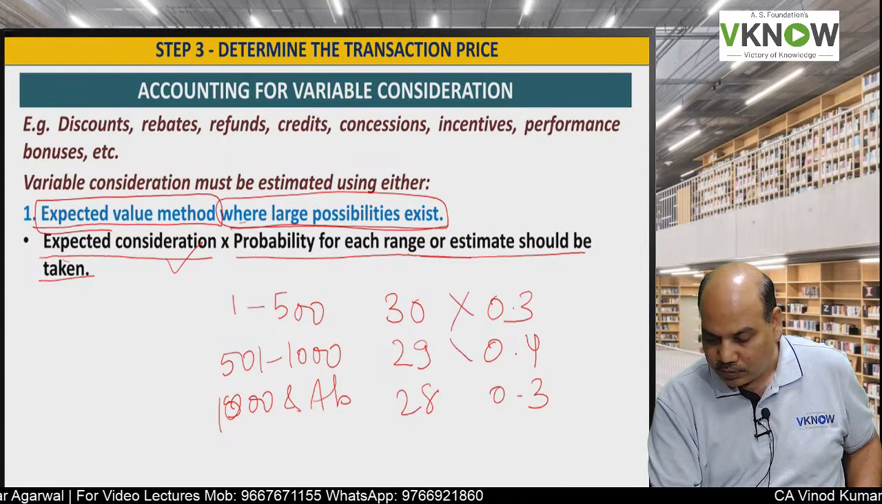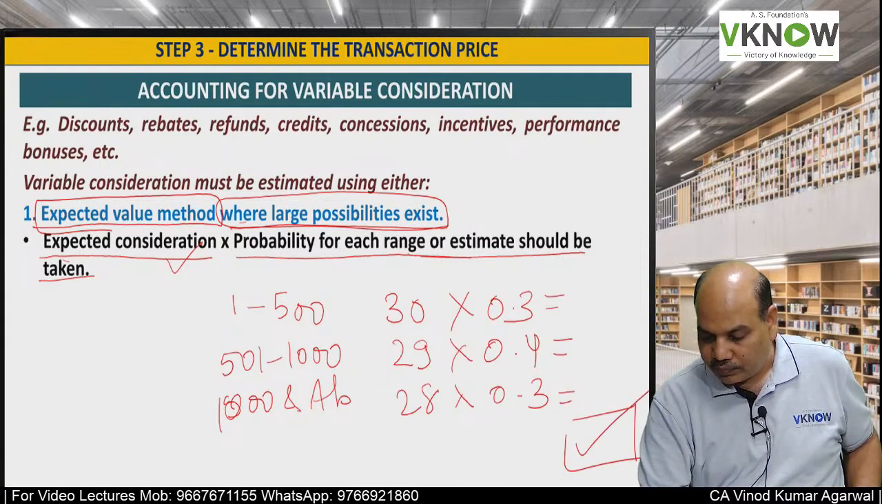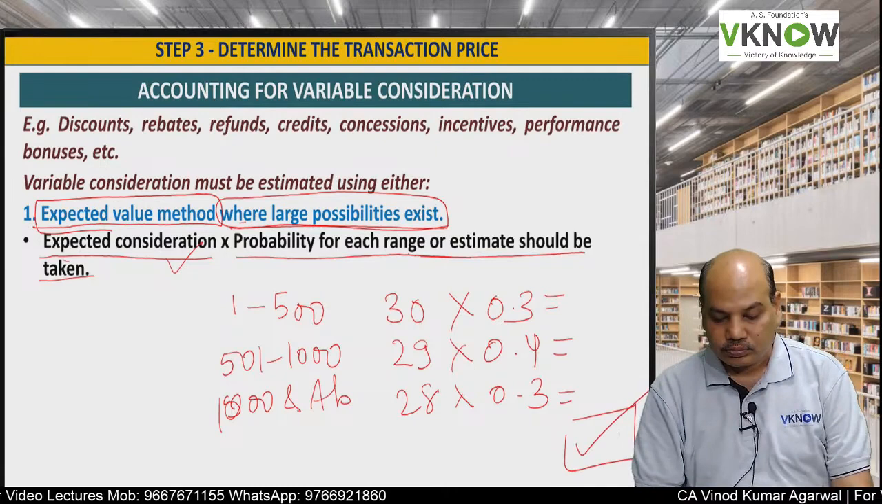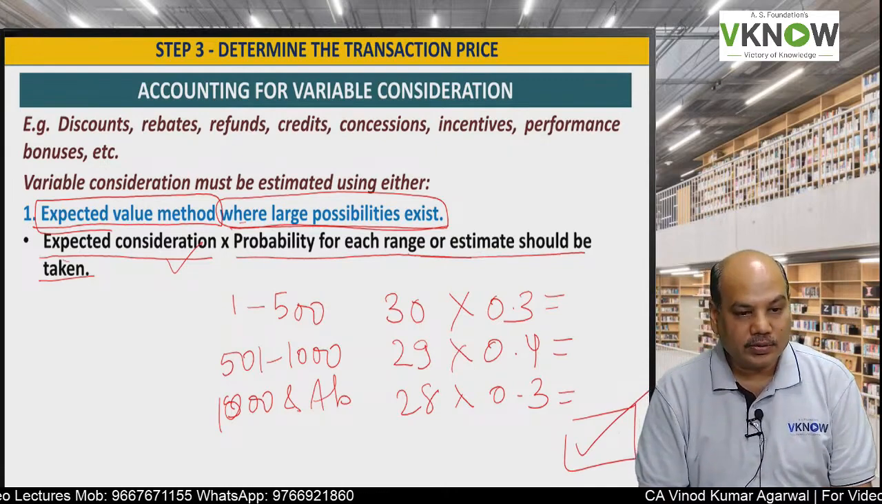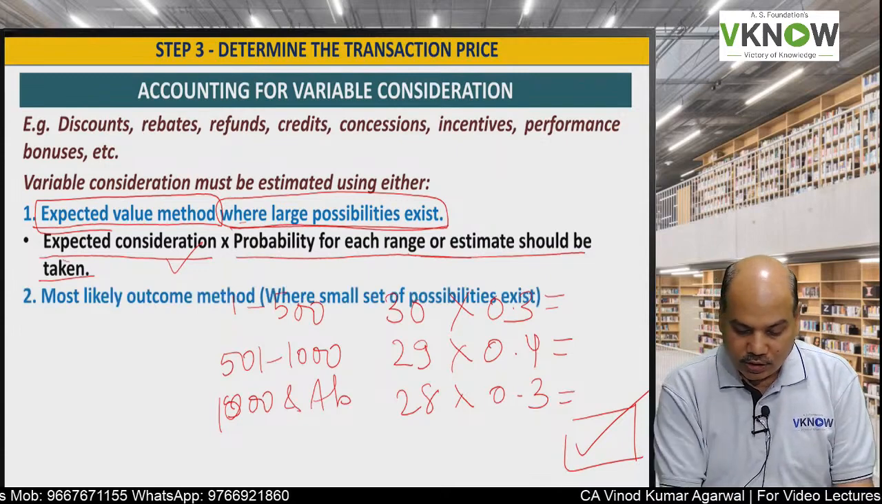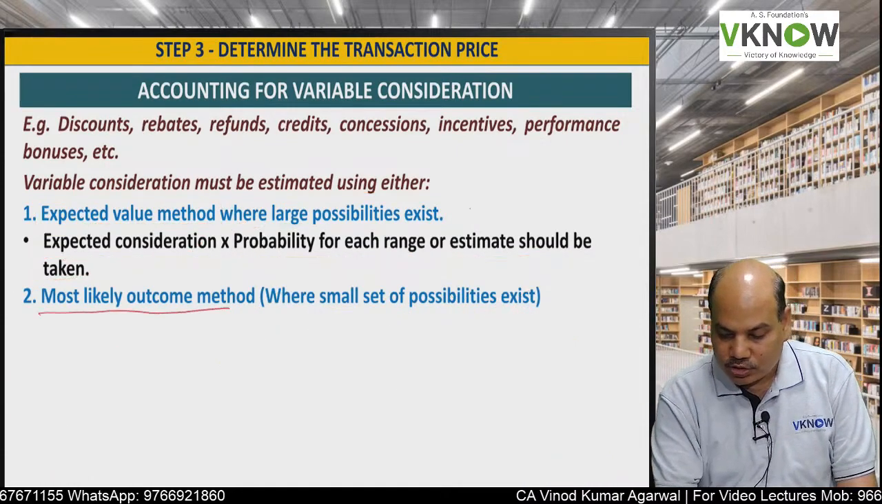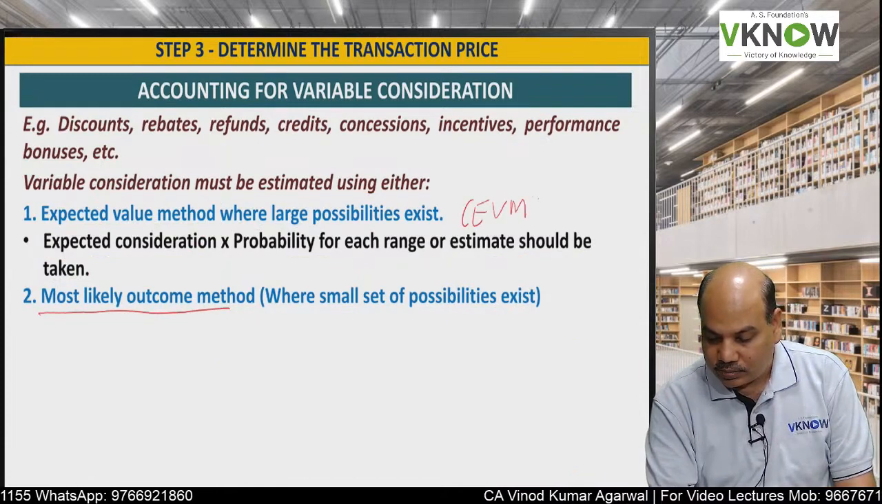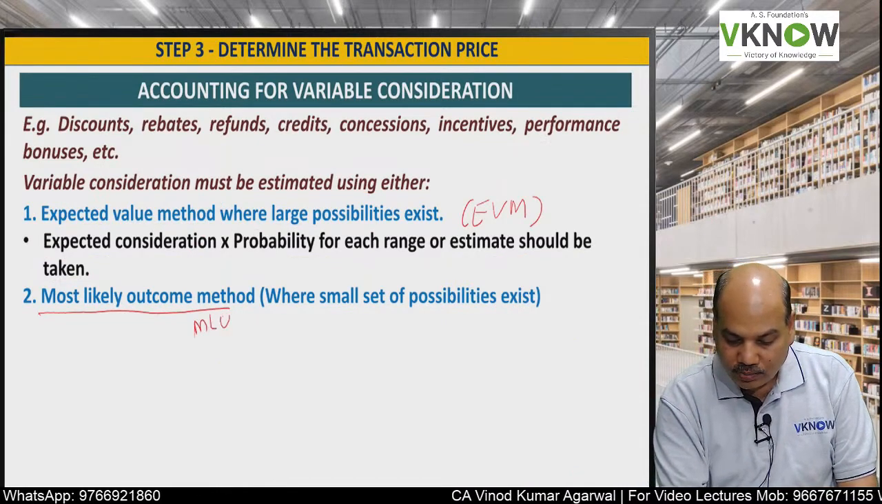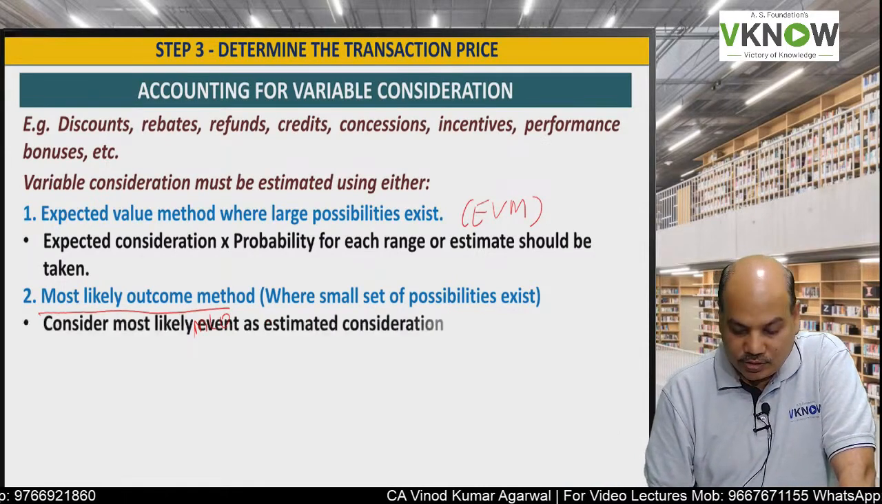Probability 0.3. Then you will multiply. Take the total. This is called expected value method. And the second one is called most likely outcome method. So this we will call EVM. This will call MLO. When a small set of probabilities exist.